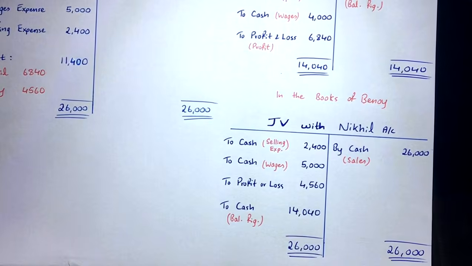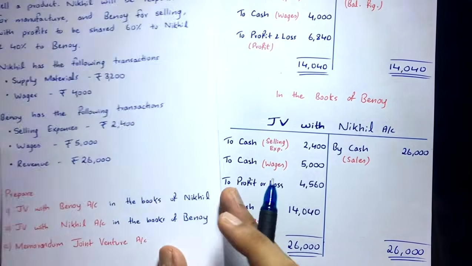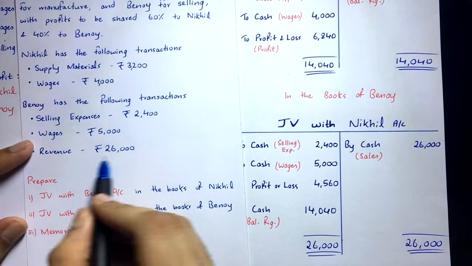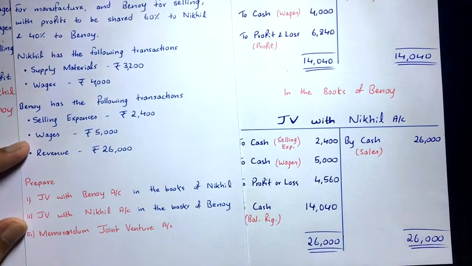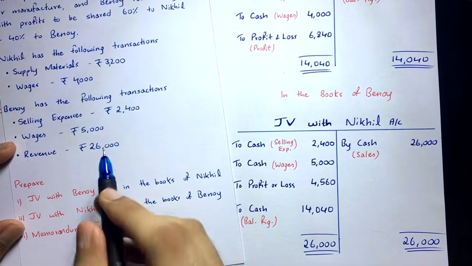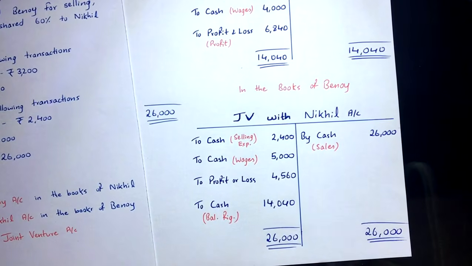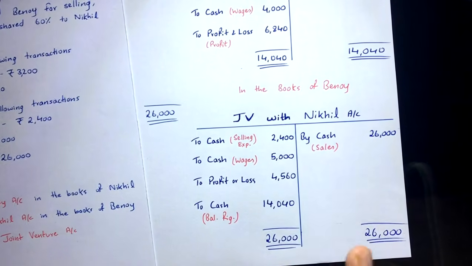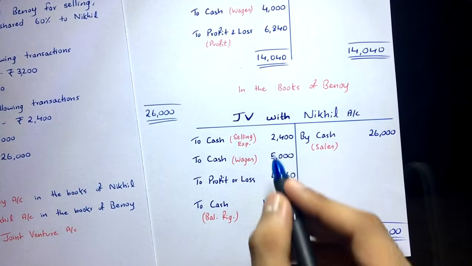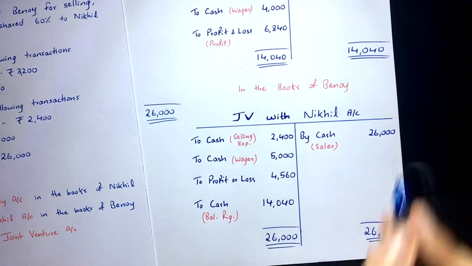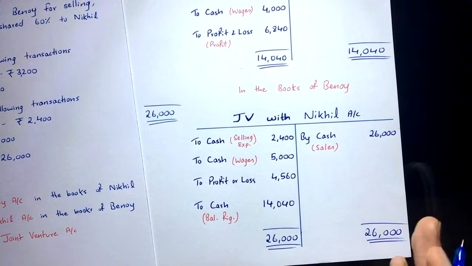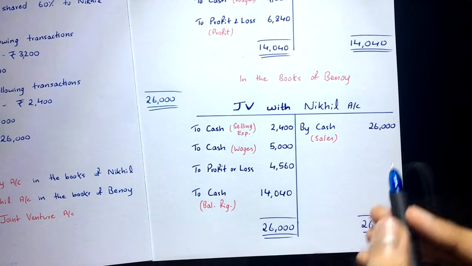Then the third transaction is there, right? Revenue 26,000, the sales, so take that. Now revenue income, where will it come? It will come on the credit side. By cash 26,000, sales, simple. So till now you have got these three figures on the debit side and one figure on the credit side. Now balance this account, simple.